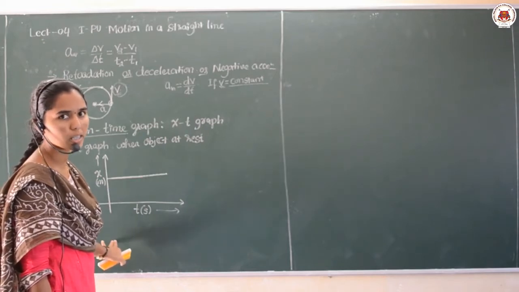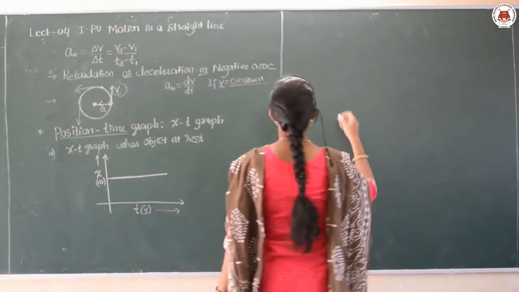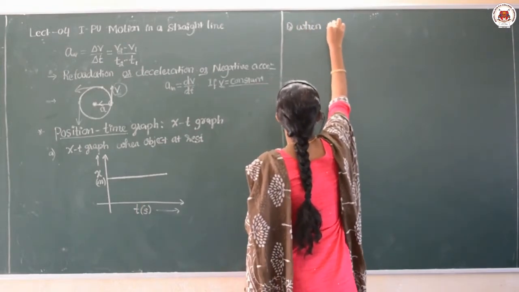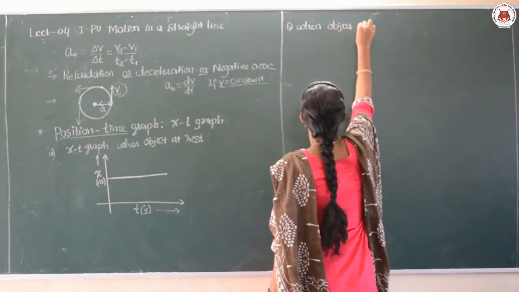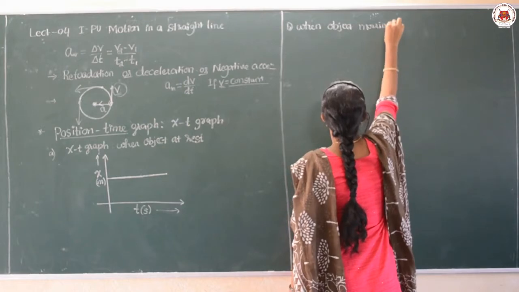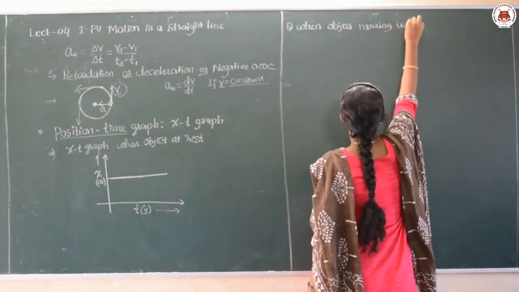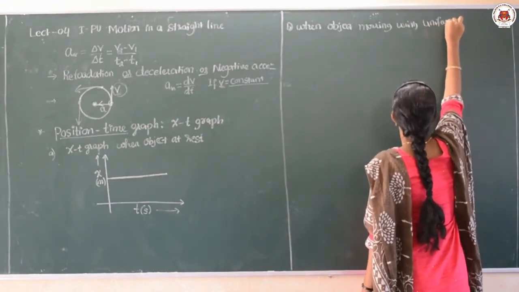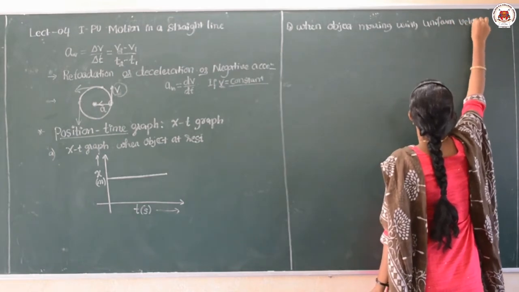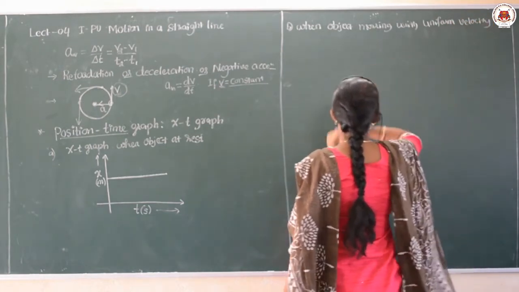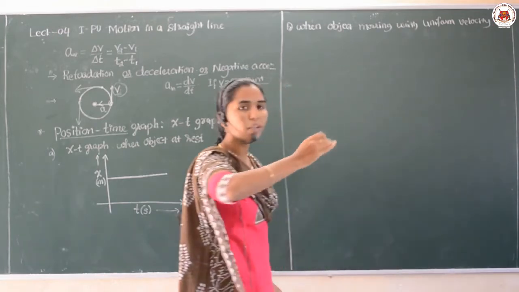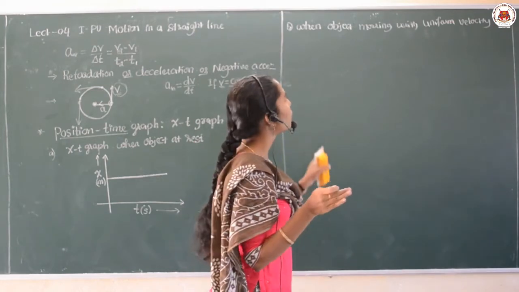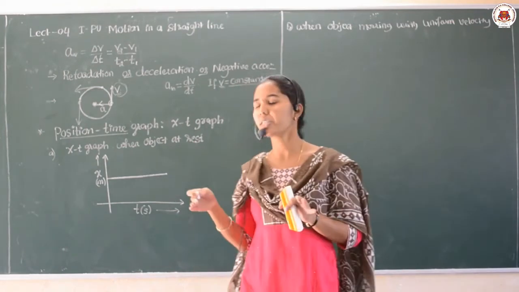I hope it is clear, dear students, right? Then the next graph is when the object is moving with uniform velocity. If the object is moving with a uniform velocity, draw the position time graph.